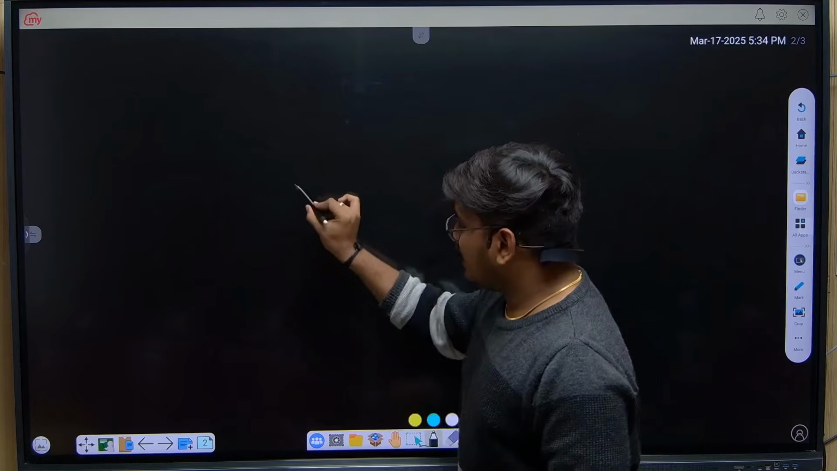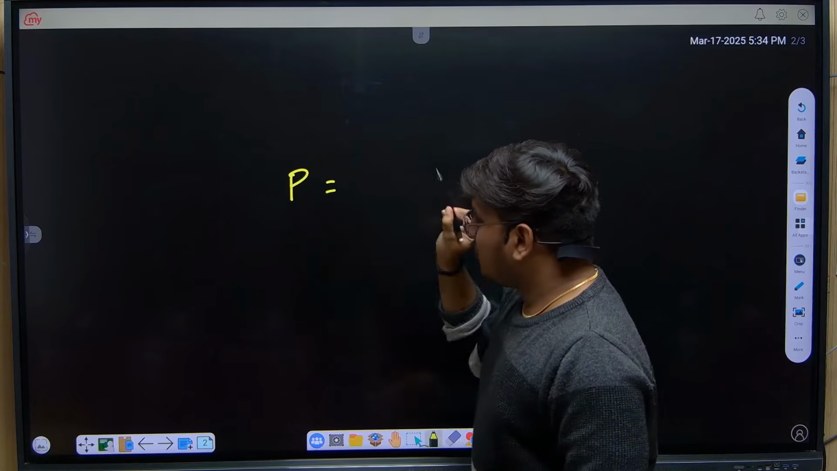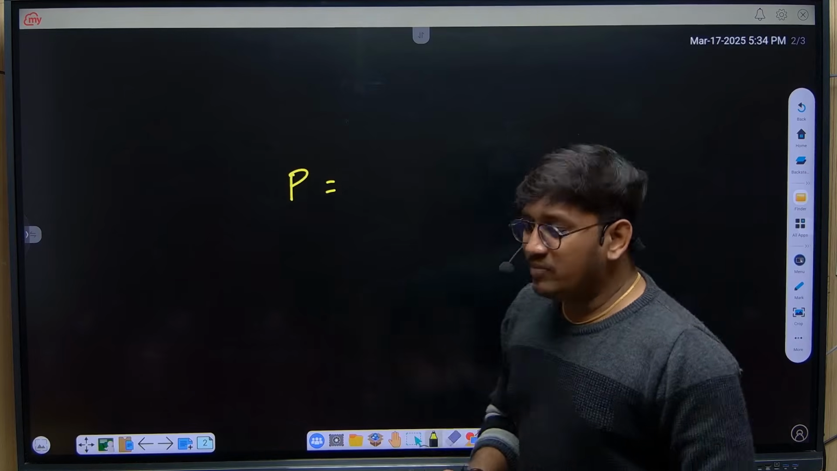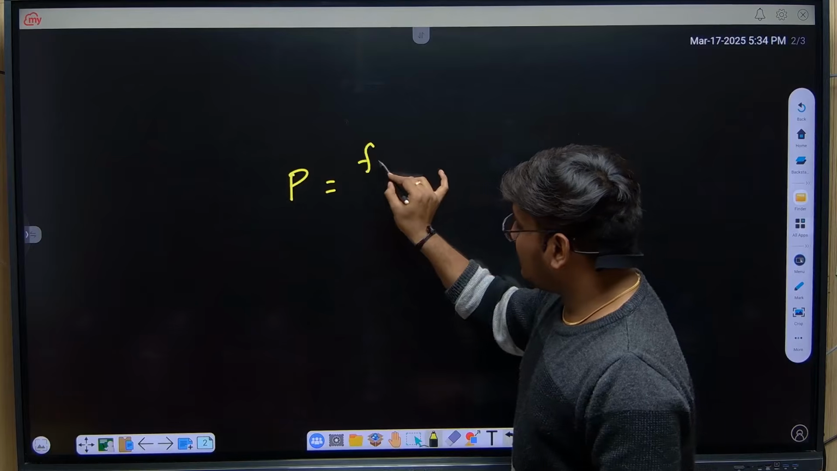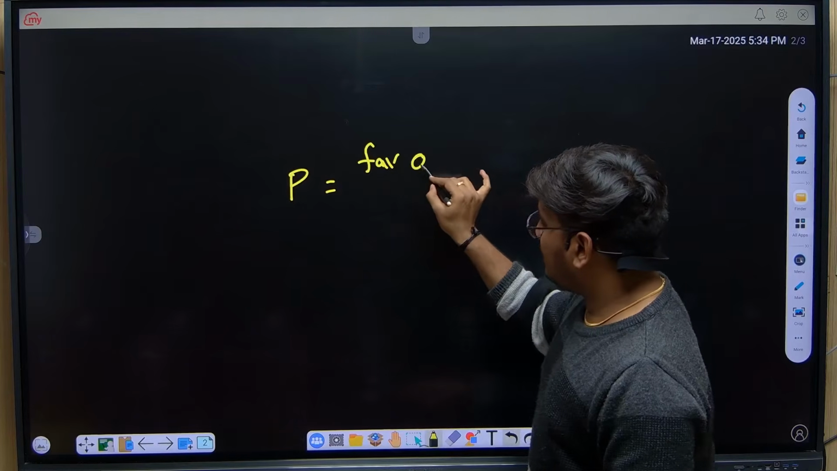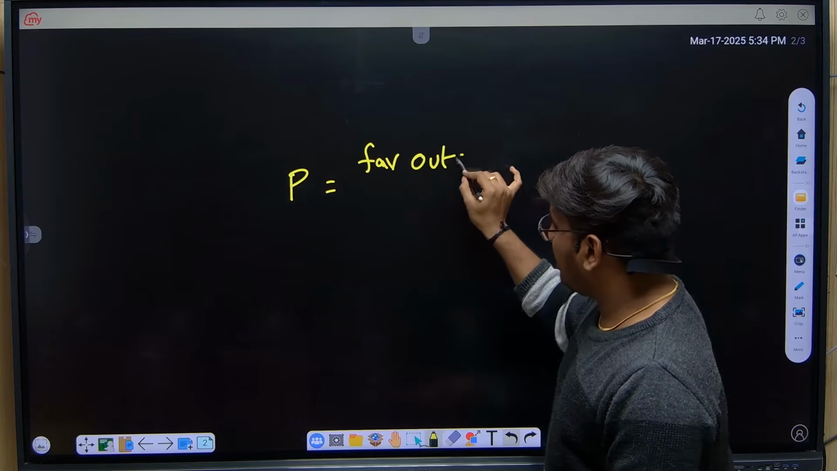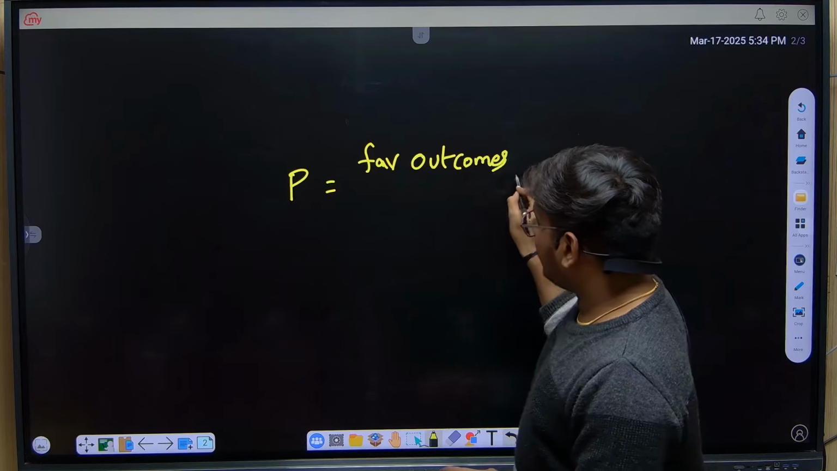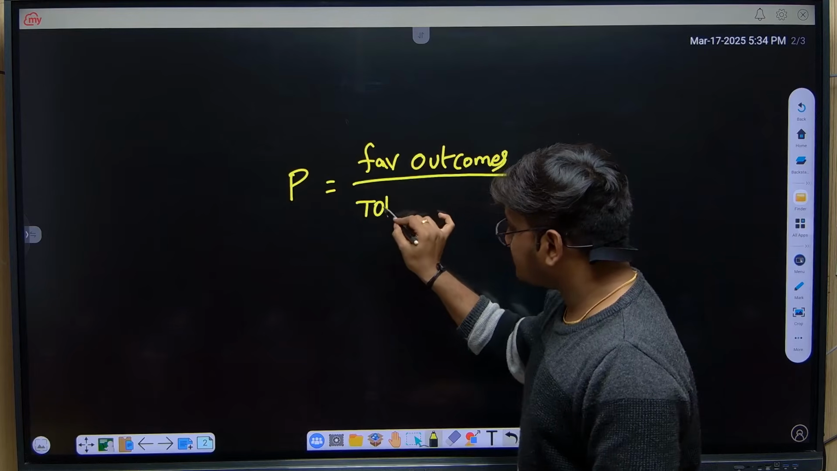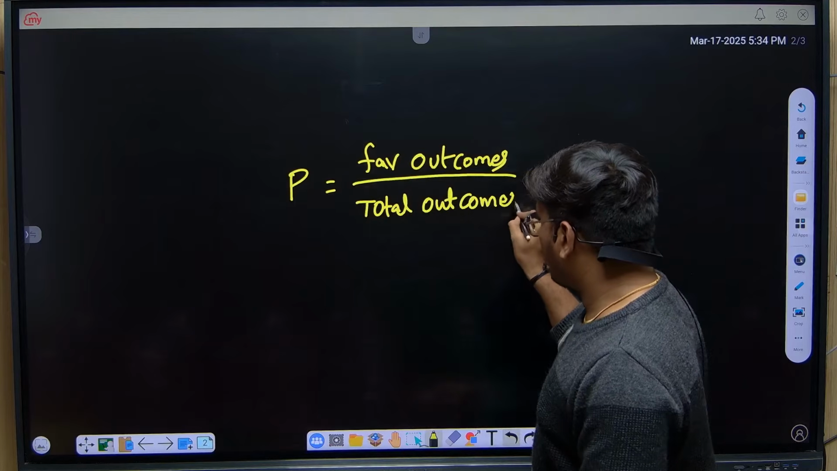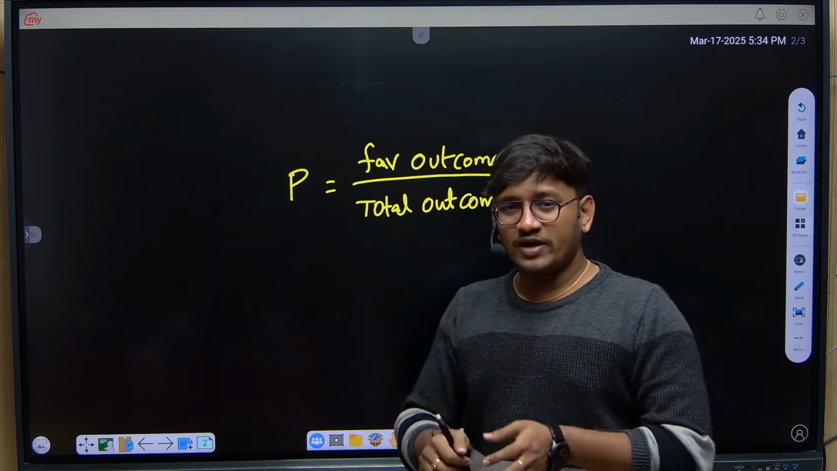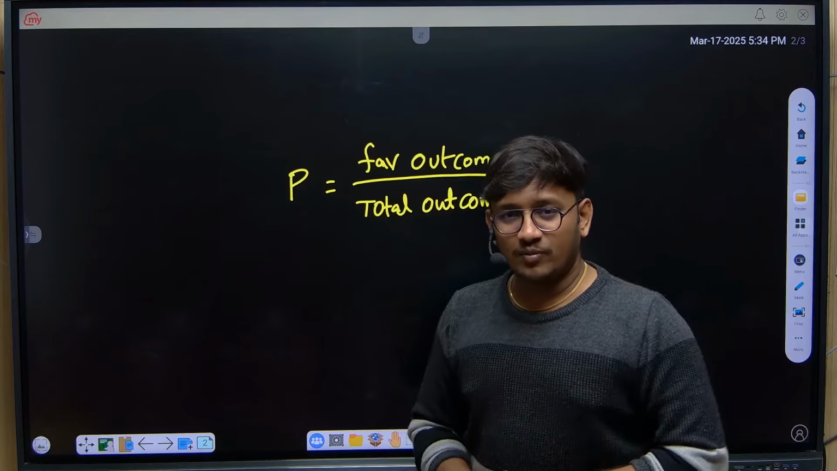Very simple, guys. Remember, when they're talking about probability, probability means chance. So what probability actually holds is favorable outcomes by total outcomes. Favorable outcomes by total outcomes. This is what the concept of probability actually is.